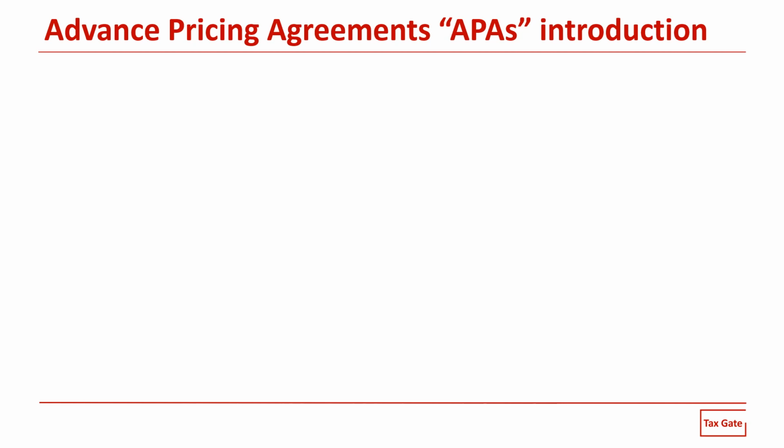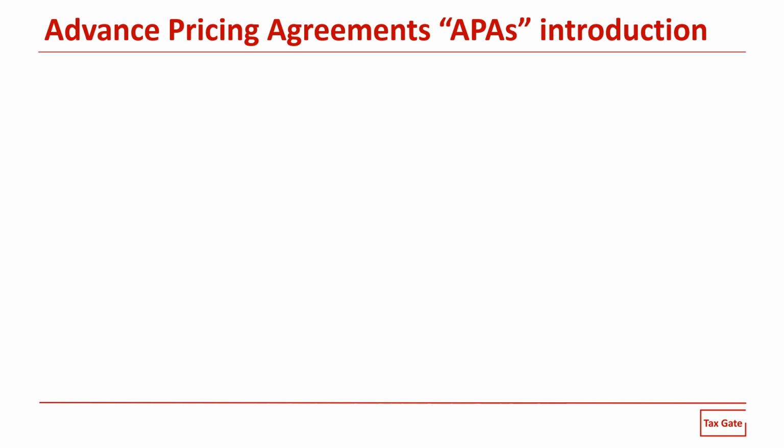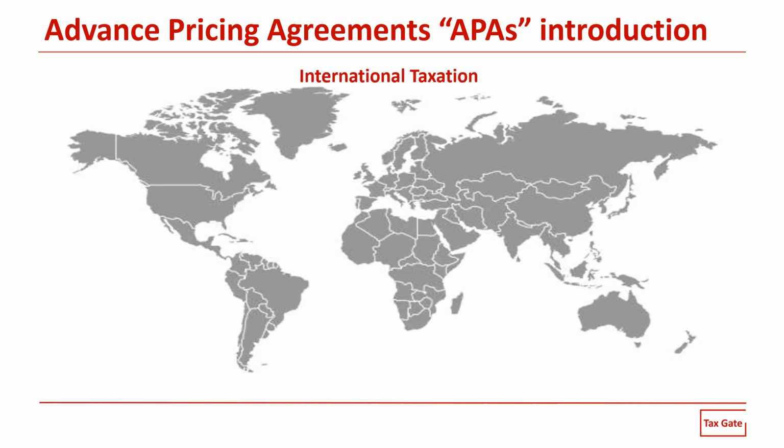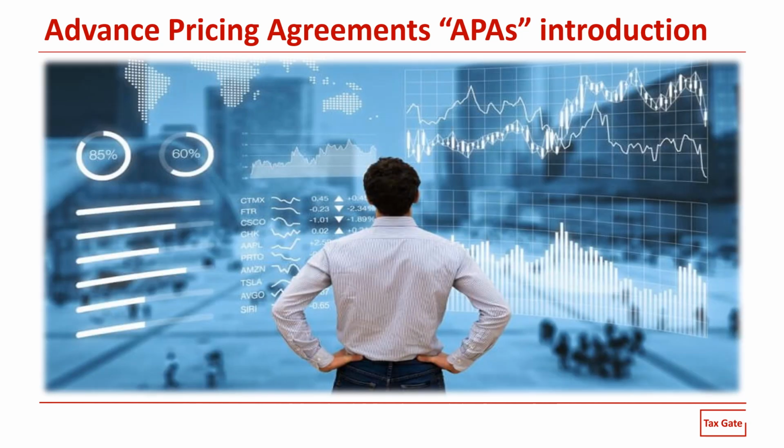Taxpayers operate in a very dynamic business environment, and in a complicated world of international taxation, businesses operating globally or internationally face a challenge to ensure they are compliant with transfer pricing regulations, and here certainty is key. Taxpayers need a specific level of certainty in managing their potential risks, and here advance pricing agreements, APAs, help provide taxpayers with that certainty. APAs have been used by multinational companies as a way to avoid transfer pricing exposure and secure a measure of certainty in their transfer pricing strategies.